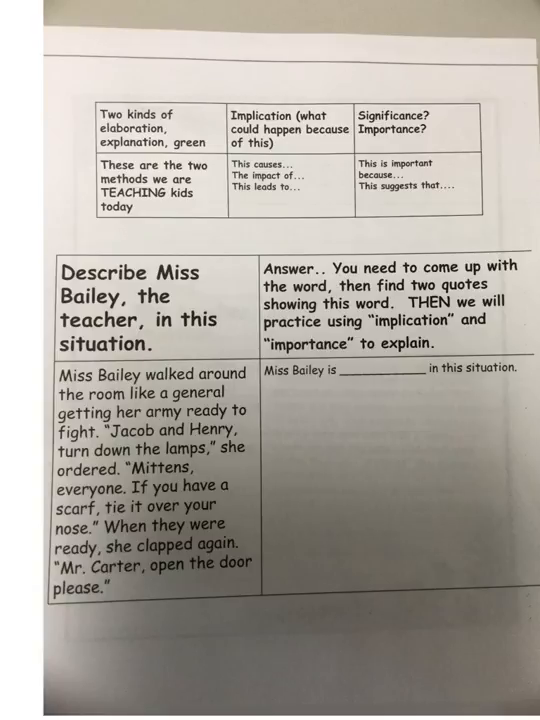We're going to start by using the text that you see on the left-hand side. Miss Bailey walked around the room like a general, getting her army ready to fight. "Jacob and Henry, turn down the lamps," she ordered. "Mittens, everyone. If you have a scarf, tie it over your face." When they were ready, she clapped again. "Mr. Carter, open the door, please."